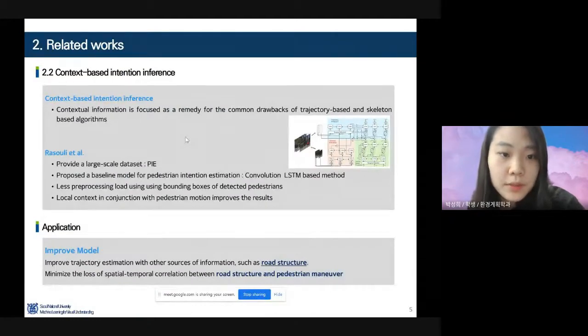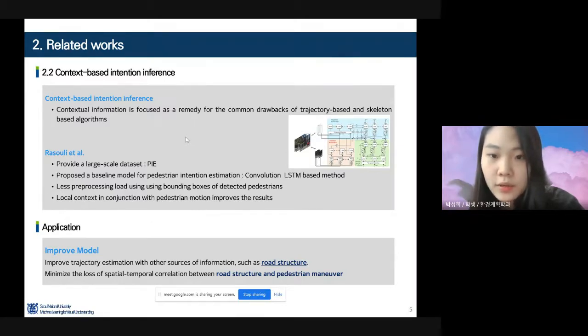To solve these limitations, the contextual-based intention approach focuses on contextual information as a remedy for the common drawbacks of previous algorithms. And improving the model network, this approach is applied in our research.